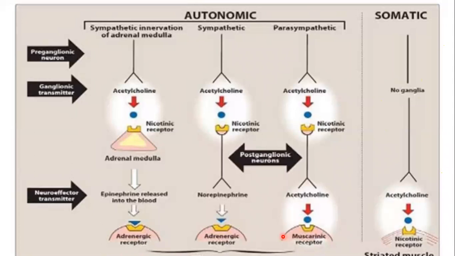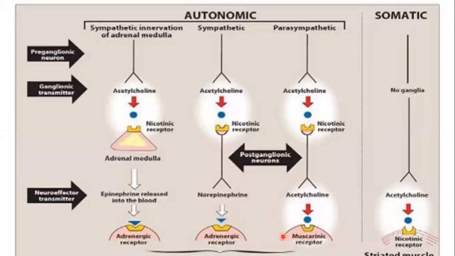So all the target organs contain the muscarinic receptor, but remember that the skeletal muscles, which are also a target organ, do not contain the muscarinic receptor. These skeletal muscles contain the nicotinic receptor of NM type. But besides the skeletal muscles, all the target organs innervated by the parasympathetic nervous system contain the muscarinic receptors, right?